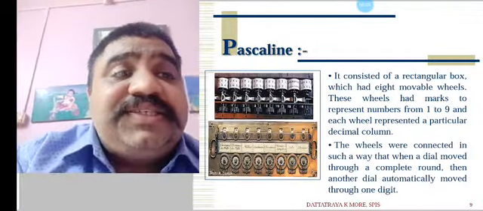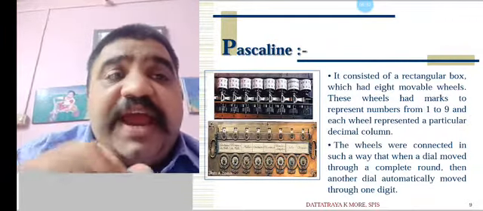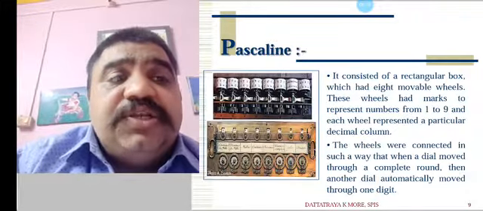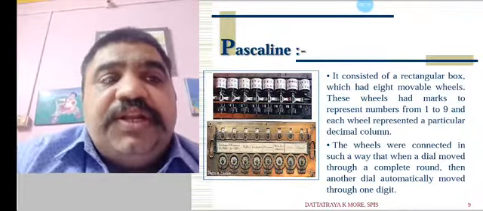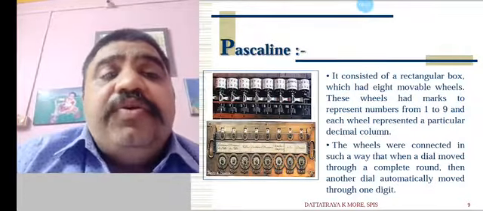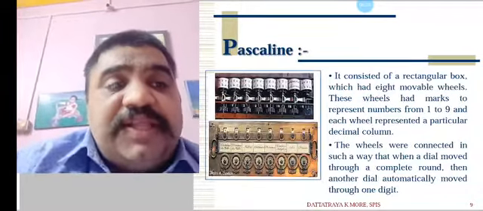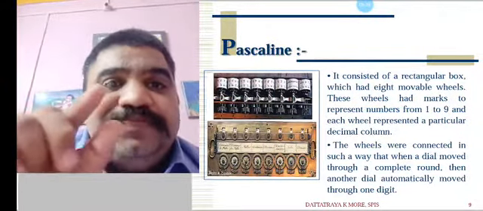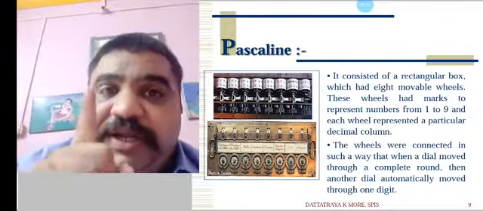It consisted of a rectangular box which had 8 movable wheels. These wheels had marks to represent numbers from 1 to 9, and each wheel represented a particular decimal column. The wheels were connected in such a way that when a dial moved through a complete round, another dial automatically moved by one digit.